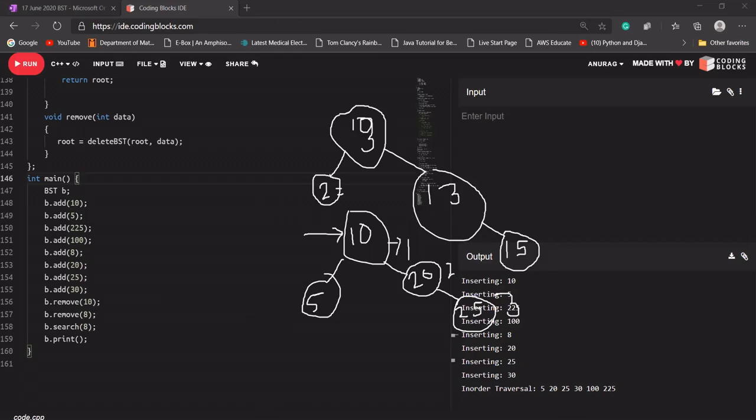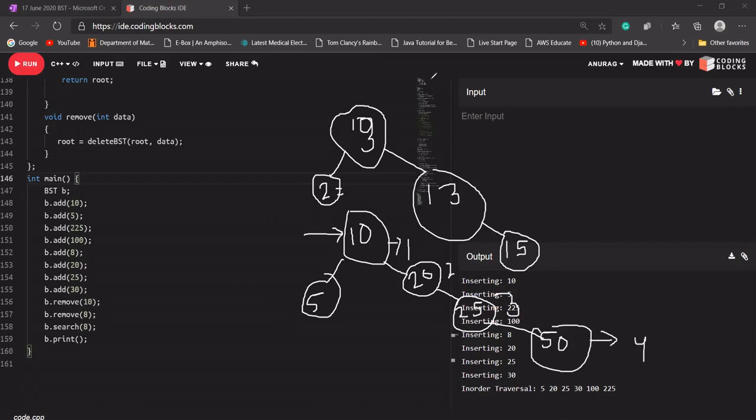Okay, how can you know by the program, how can you design a function for that so that I can get the height of the tree at every point? Let's say one more data is there. Let's say 50 is there. The height of this tree will be 50. So the height of this tree will be 4 now.